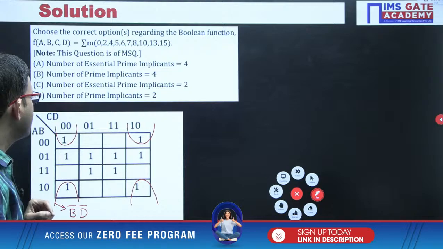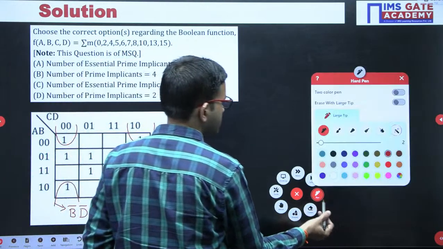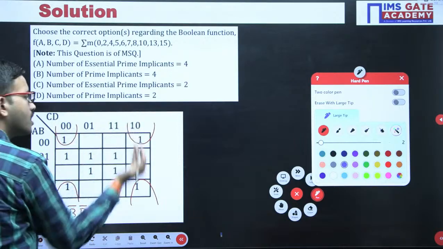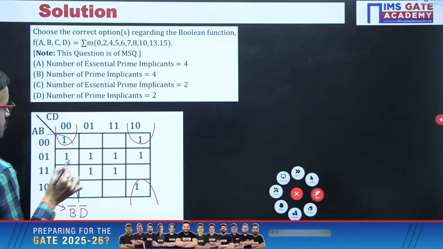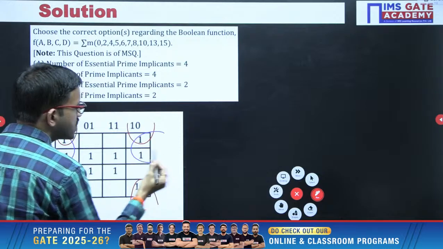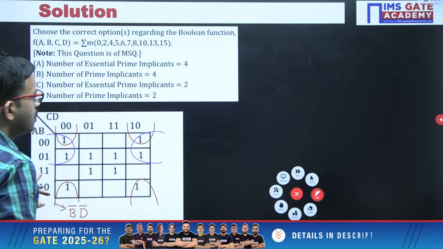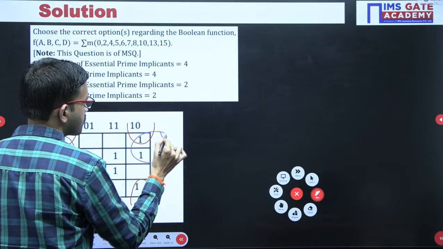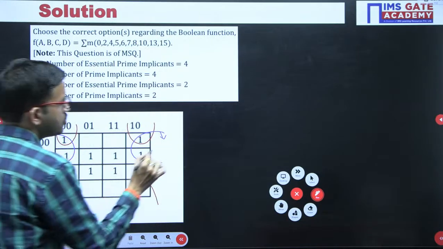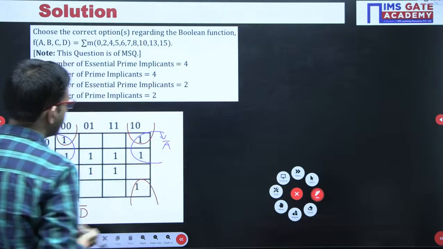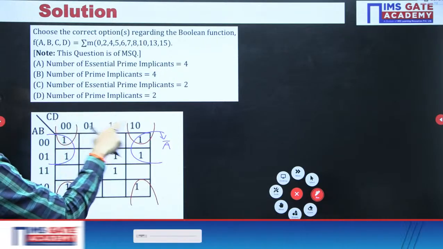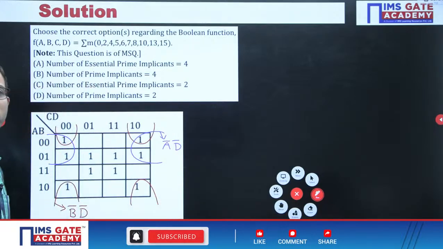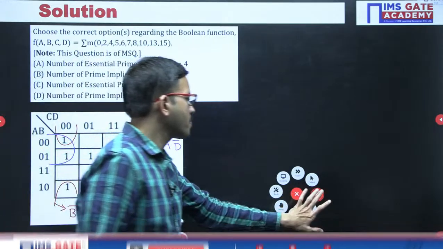Then here the first column and last column both are adjacent, so we can do grouping of 4 ones like this. For this grouping of 4 ones, row wise A value is 0, that means A bar, then column wise D value is 0, that means D bar. Okay, A bar, D bar. Then